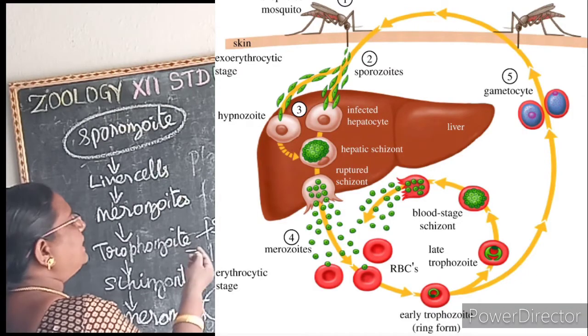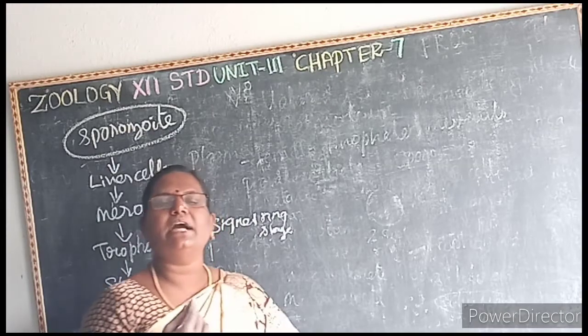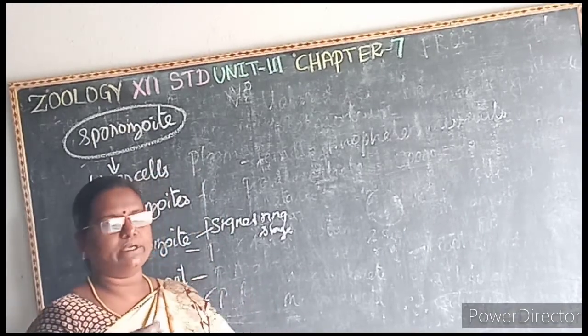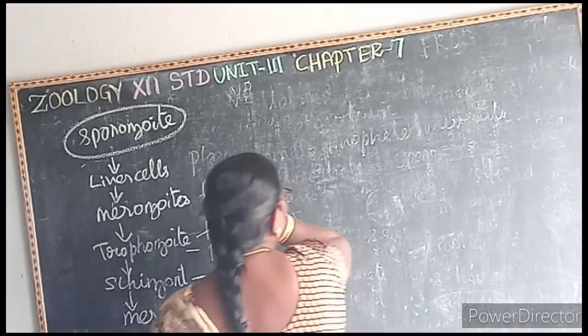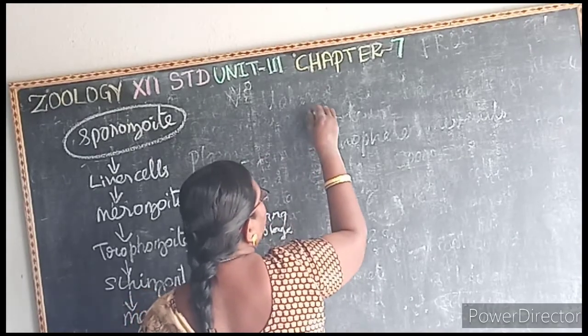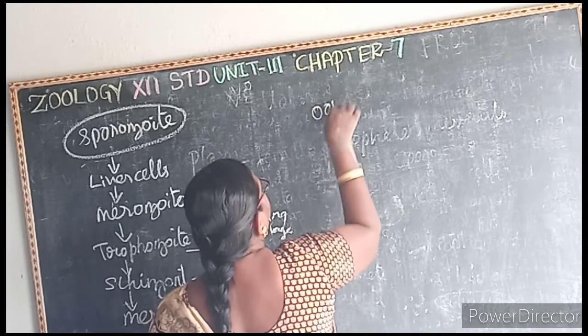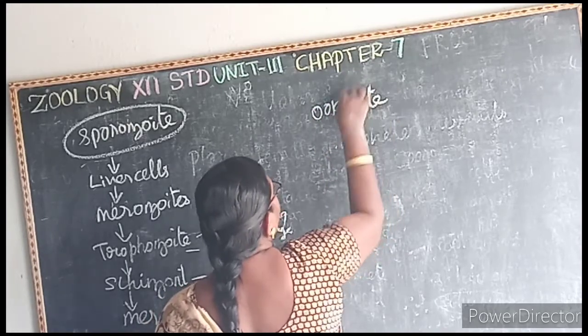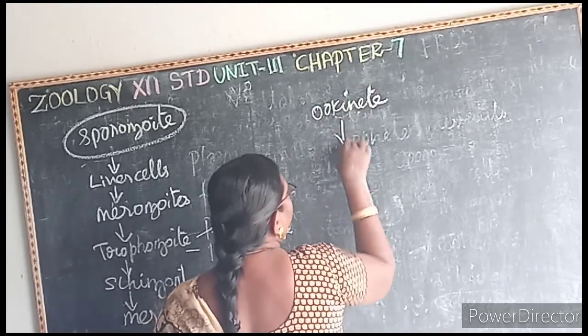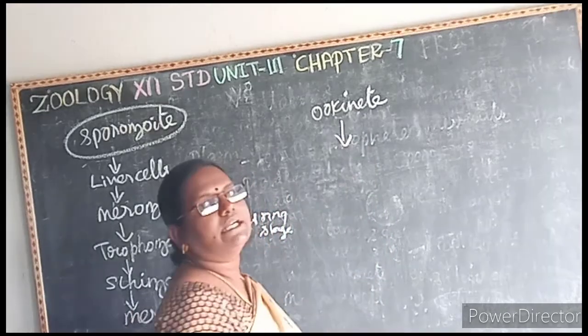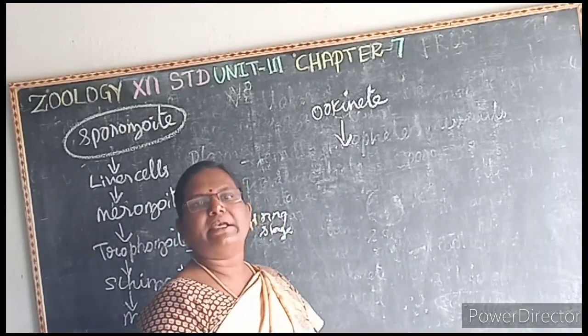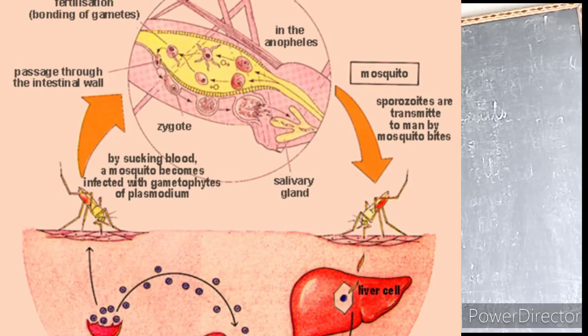When the male and female gametes are ingested by the mosquito, they fertilize to form a diploid zygote, known as what? Ookinete. This ookinete migrates towards the mosquito gut wall, and then it forms an oocyst.